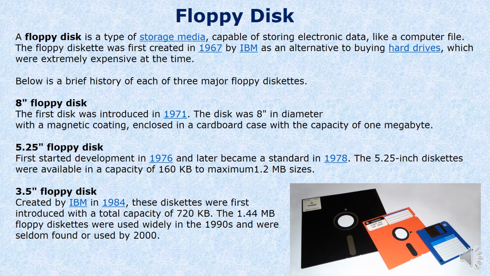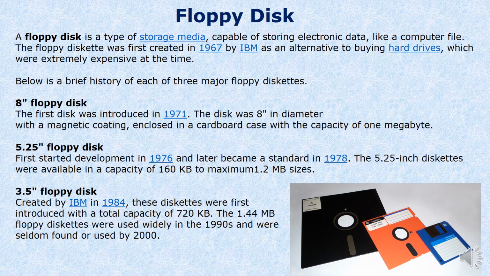So let us start our topic today with the first secondary storage device, that is floppy disk. A floppy disk is a type of storage media capable of storing electronic data like a computer file. The floppy diskette was first created in 1967 by IBM as an alternative to buying hard drives, because in those days hard drives were extremely expensive. Below is a brief history of three types of major floppy disk. Now the first type is 8-inch floppy disk.